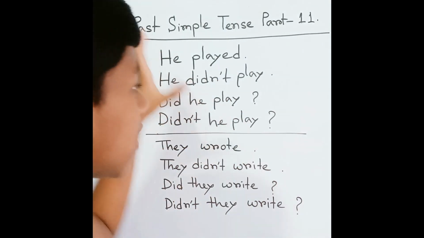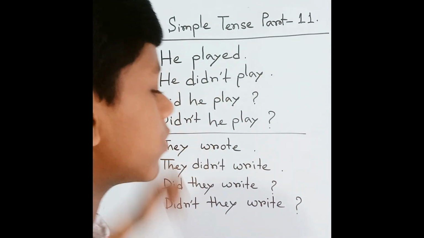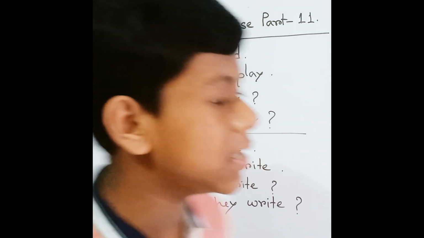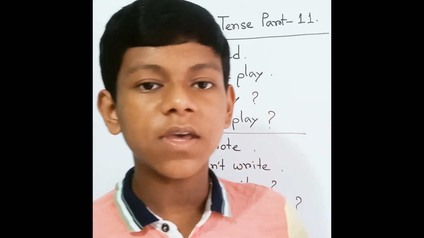You can check the book, find the words, and then you can say them. We already introduced this in our previous parts of the videos, and we learned the past simple tense step by step.